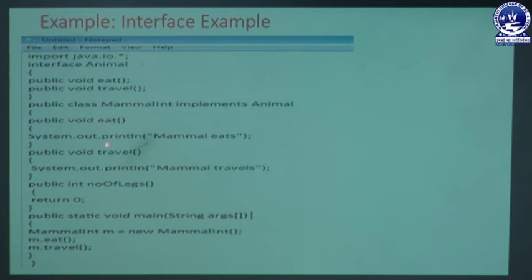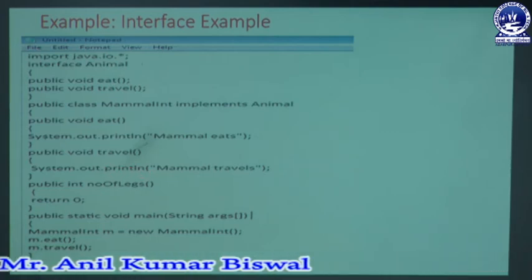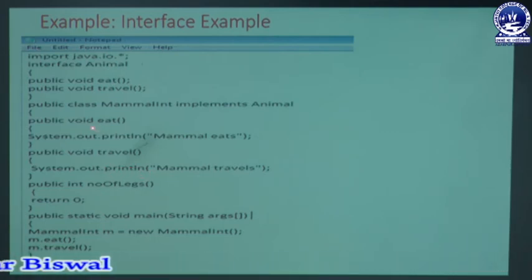Next we can declare the travel method. Inside that travel method we have written one statement like System.out.println, with the message "mammal travels". That means it is a normal statement, and through this statement we are printing in our program. Then we are never taking any more than one class.